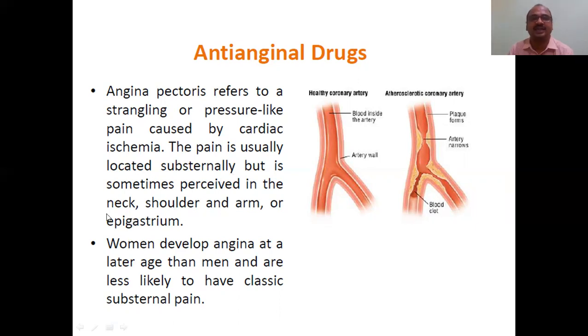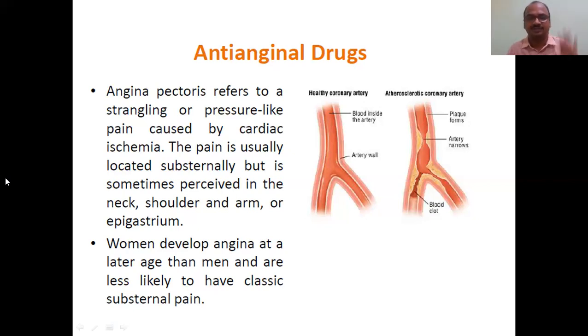Just like gastric pain in the chest, you know, the epigastric area, on the upper side of the stomach. So mainly the neck region, shoulder region, and entire left arm, these three regions we will get severe pain. That is a main important characteristic of angina pectoris. Keep in your mind, that's an important symptom.